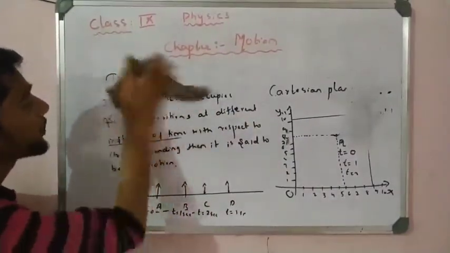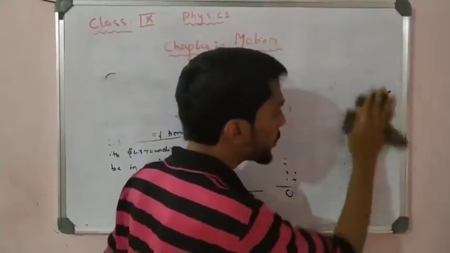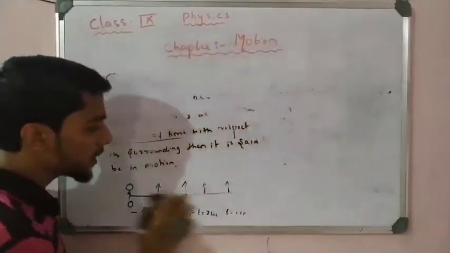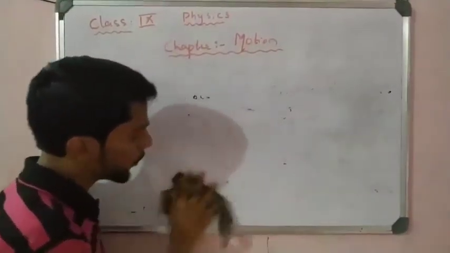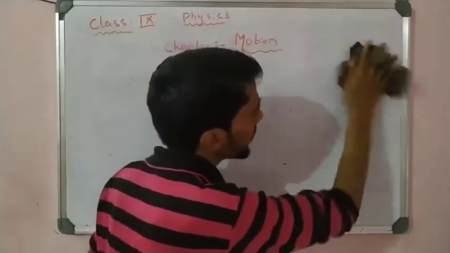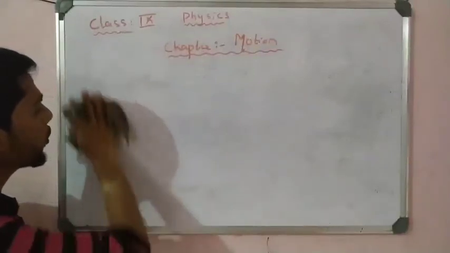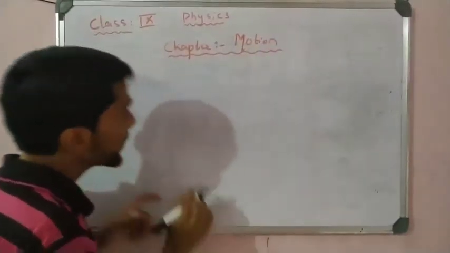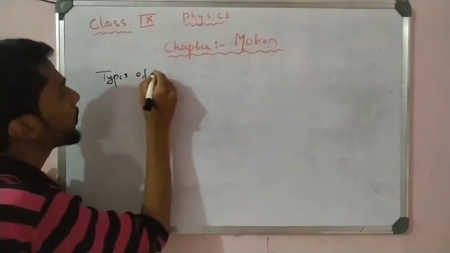Now come to the types of motion. After the completion of rest and motion, let us discuss some points about motion. We observe that there are different types of motion. There is nothing more to study about rest, so we take more concepts on motion. Let's see the types of motion.